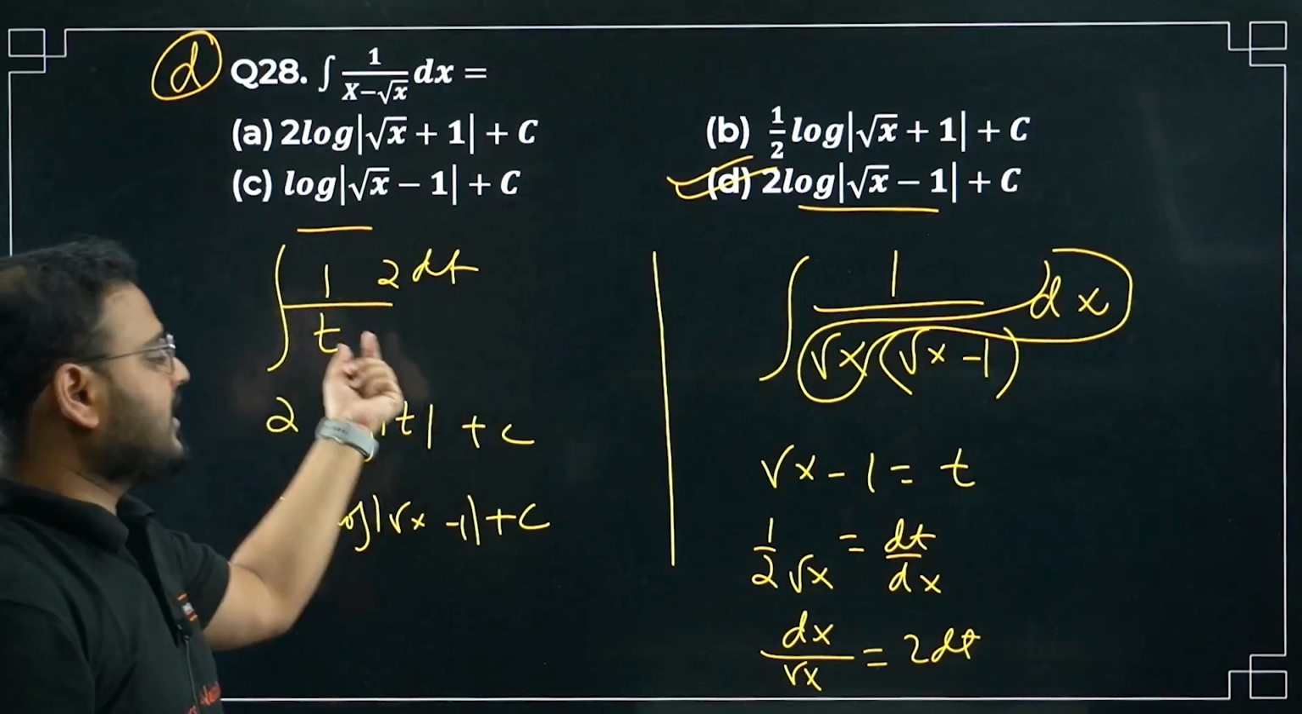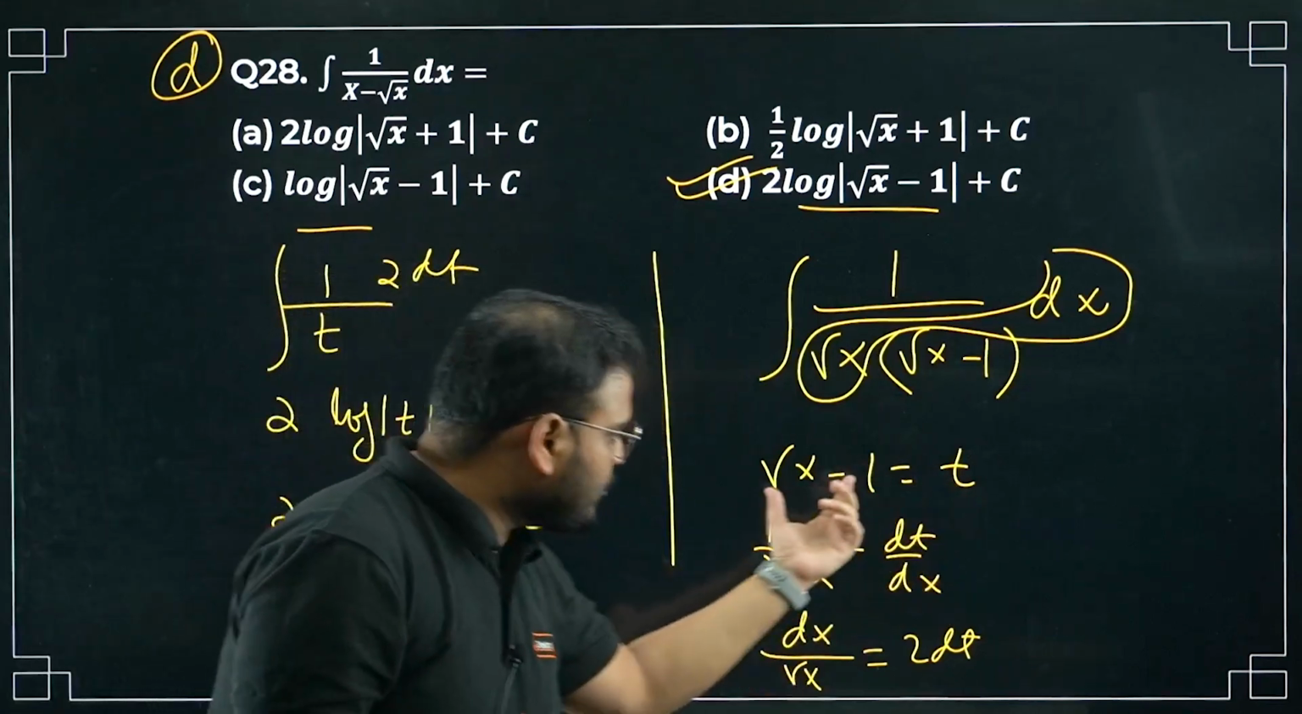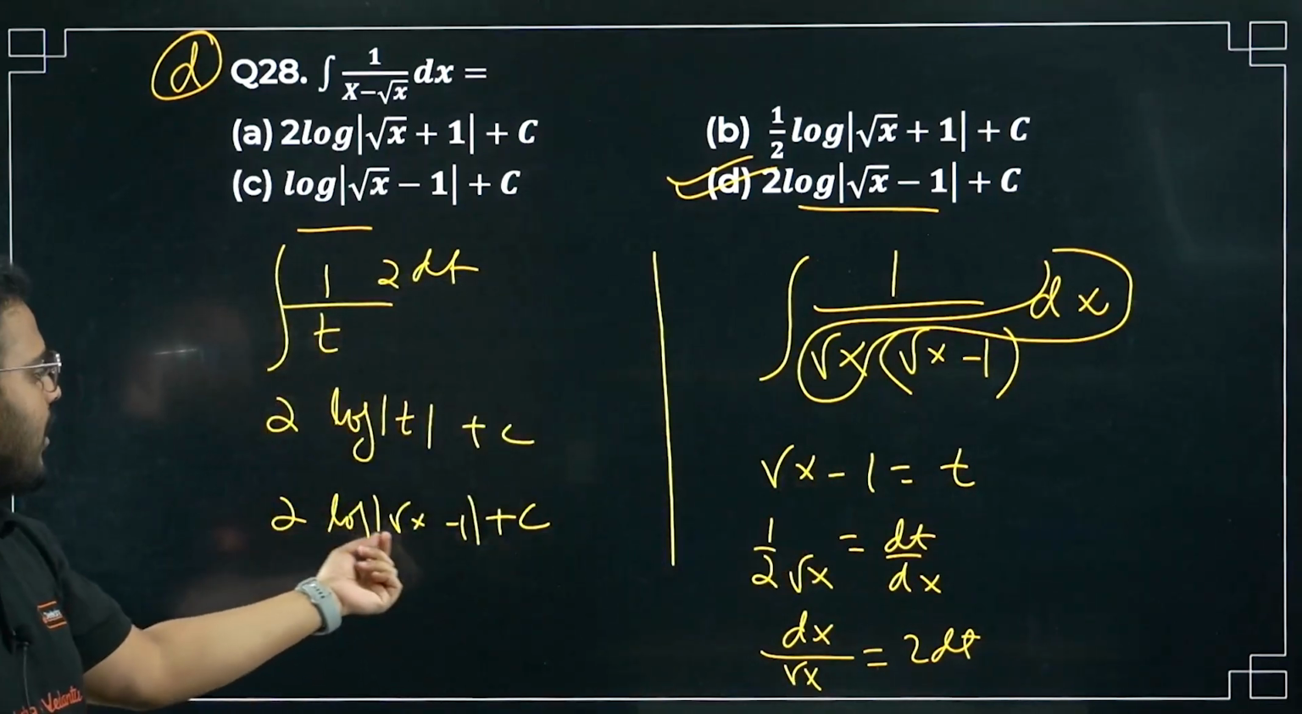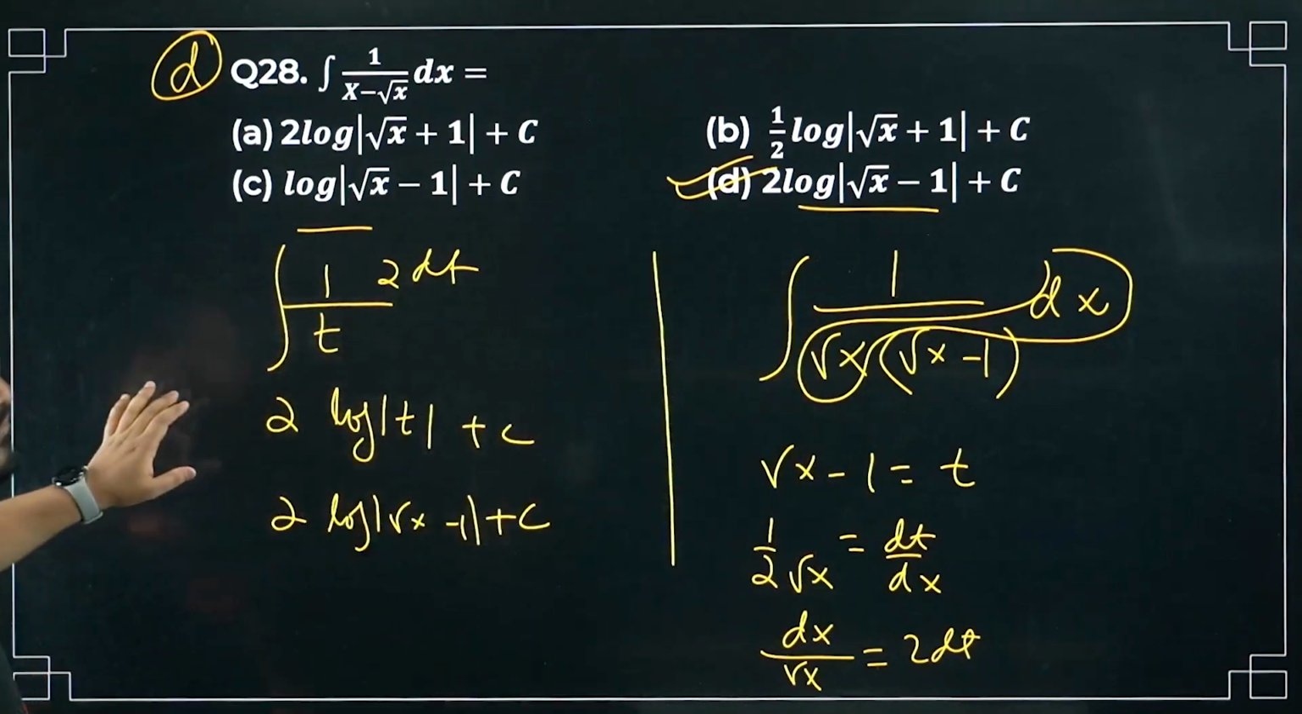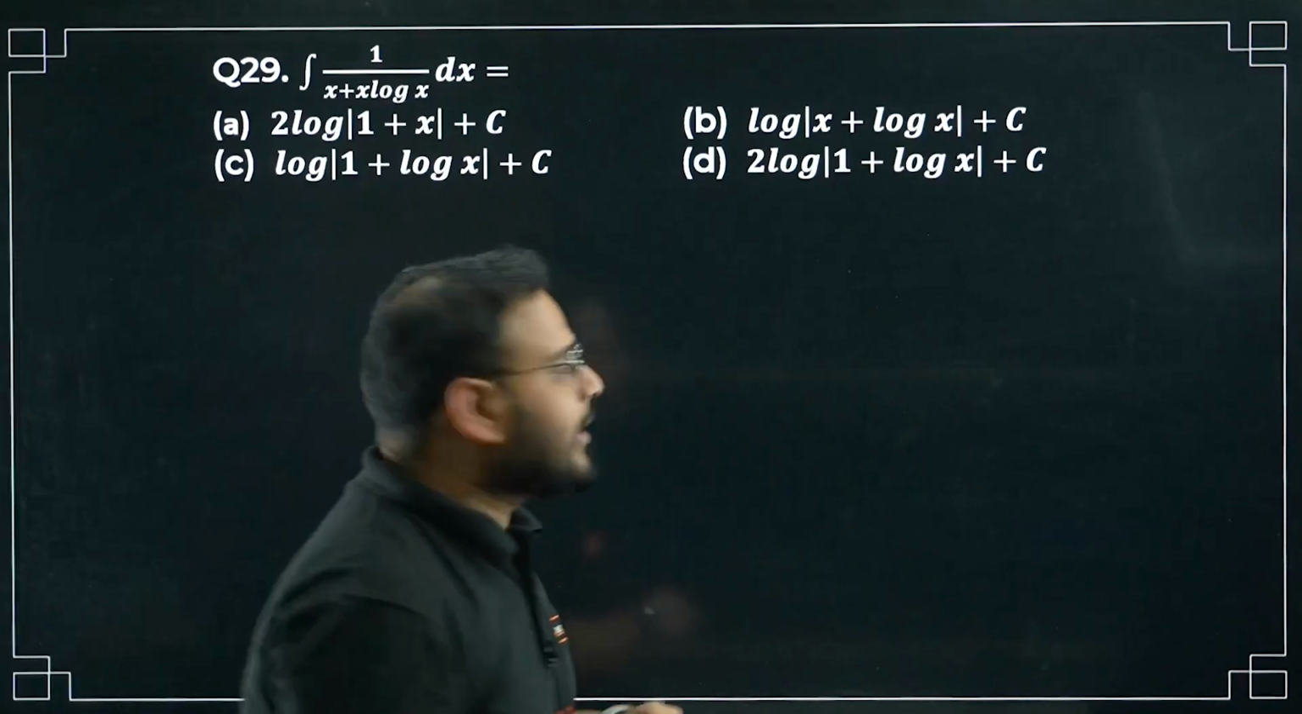Log t, right? 1 by t is there, no? So log t will come. t is root x minus 1. Hence, this is the answer: 2 log of root x minus 1 plus c. Option D. That's how you pick the answer. Simple enough. 29th one. Okay.